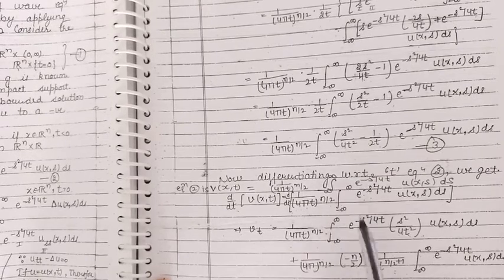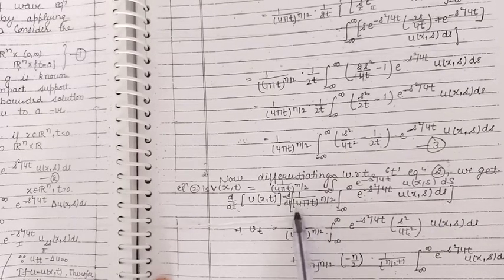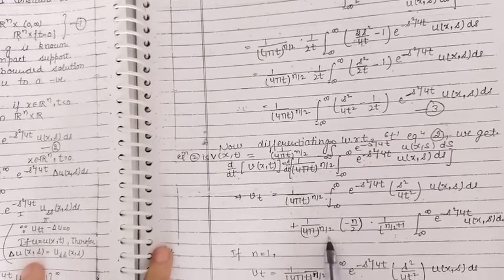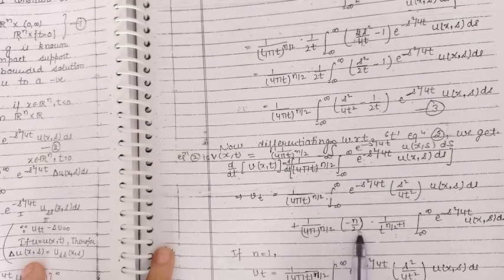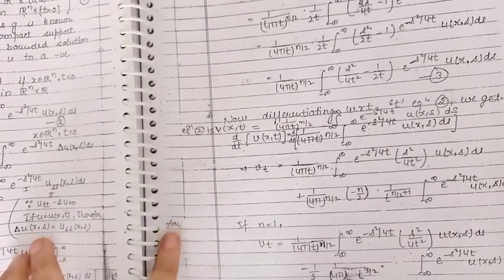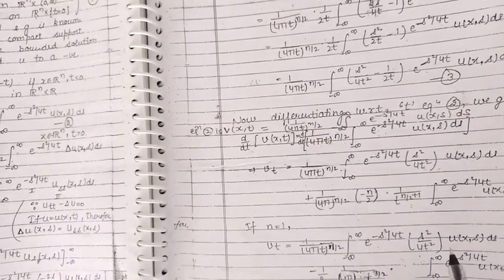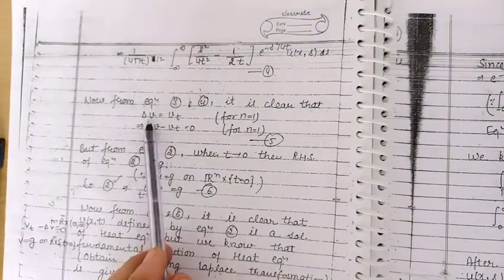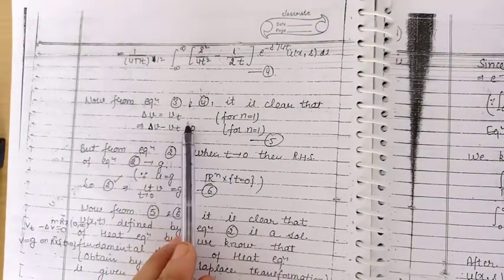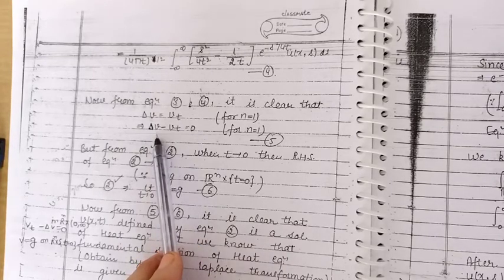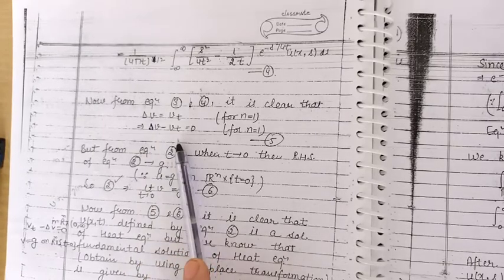Then plus the second term as it is, times the derivative of this term, that will be given by (1 upon 4 pi) whole raised to the power n by 2 into minus n by 2 into 1 upon t raised to the power n upon 2 plus 1. Putting n equal to 1 here, and also in equation 3, we can see that the Laplacian of function v with respect to x is the same as the partial derivative of v with respect to t. It means the function v satisfies the heat equation, and also